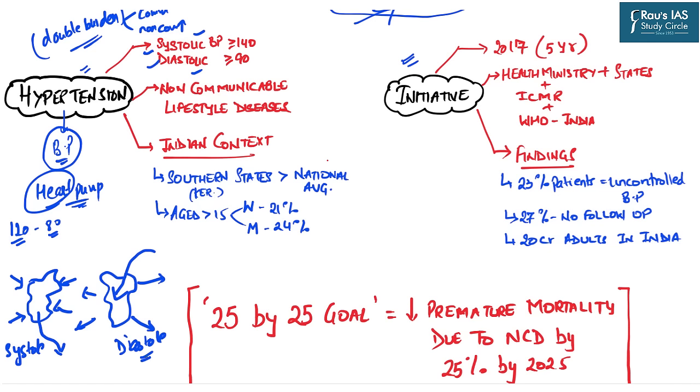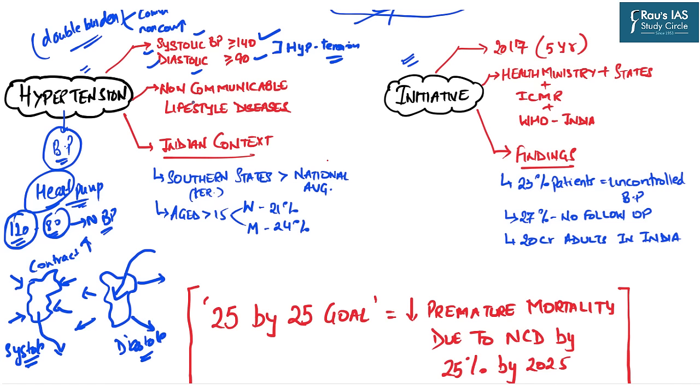Now from very basic common logic we know that when something squeezes in, that is, it is being contracted, the pressure in it will rise. That is why the systolic pressure is on the higher side and the diastolic pressure is on the lower side. So these are the normal blood pressure levels. But when the systolic pressure exceeds 140 and the diastolic pressure exceeds 90, this situation is known as hypertension, that is, high blood pressure levels.